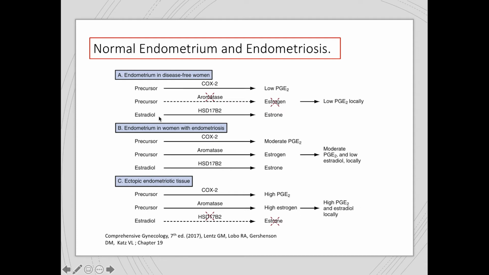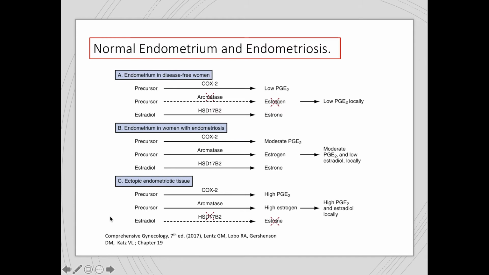And also, in the endometrium of patients with no endometriosis, there is the enzyme called 17-beta-2 hydroxysteroid dehydrogenase, which converts estradiol, the very active form of estrogen, to a less active form, which is estrone. So the effect here will be a very low level of prostaglandin E2 and also very low levels of the active form of estrogen, which is estradiol.